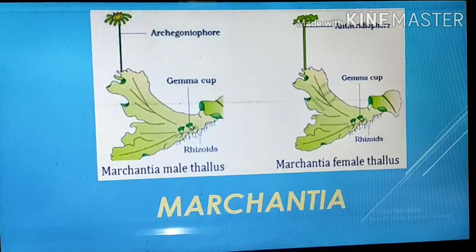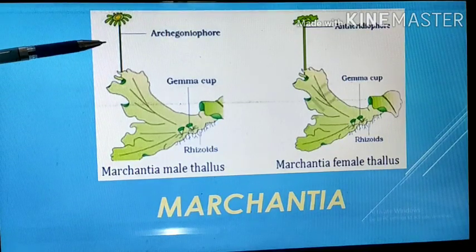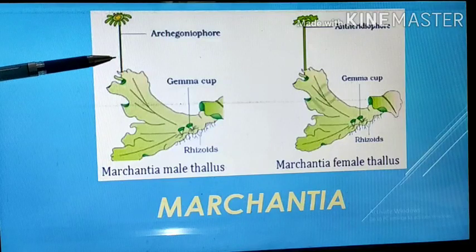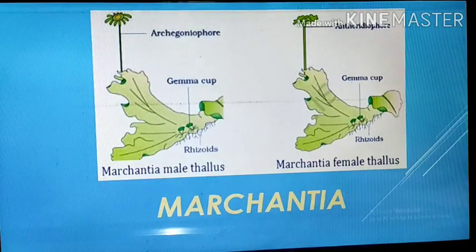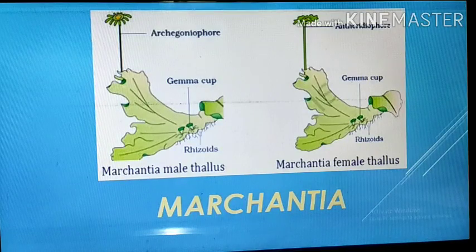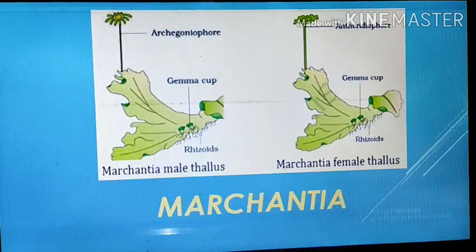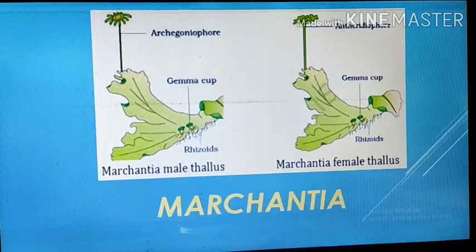So the stalk is there, that is a stem-like structure. The root-like, stem-like and leaf-like structures are there, but not true leaf, true roots and true stems. So these are the features of bryophytes. Example, Marchantia.